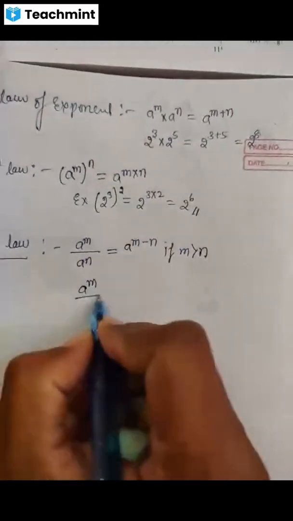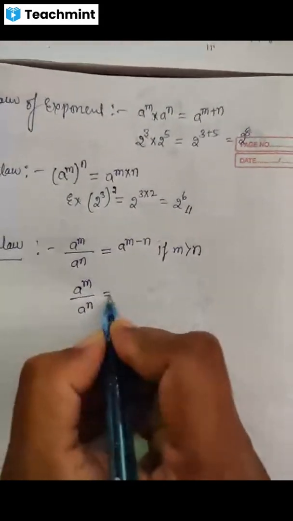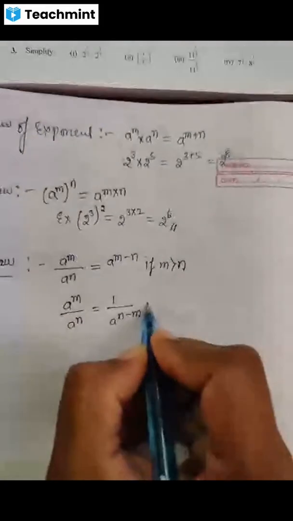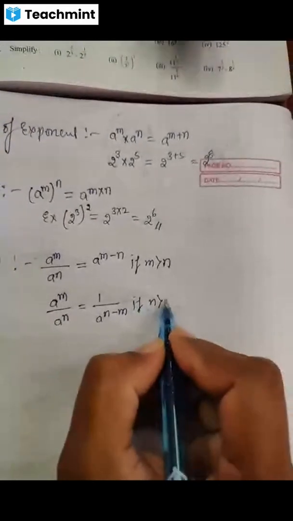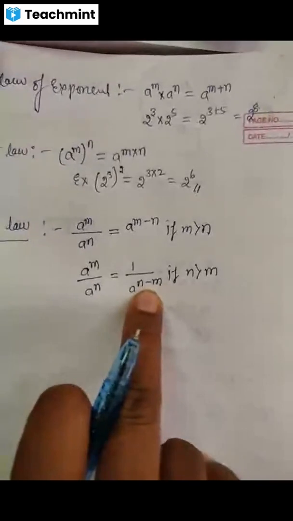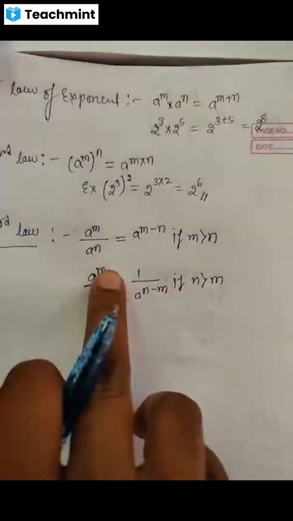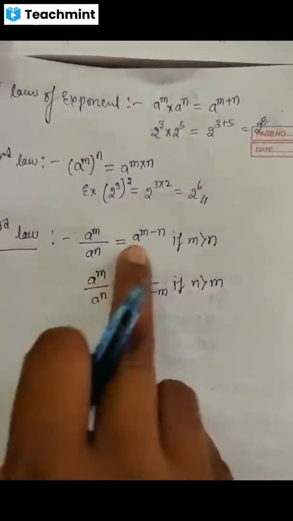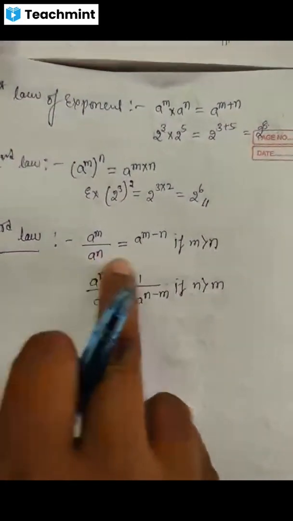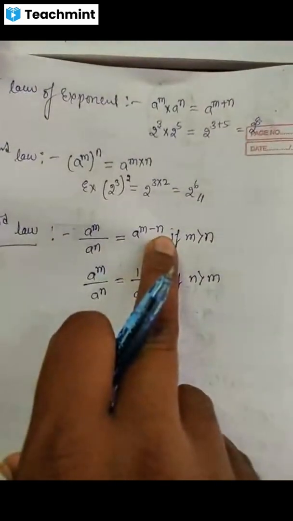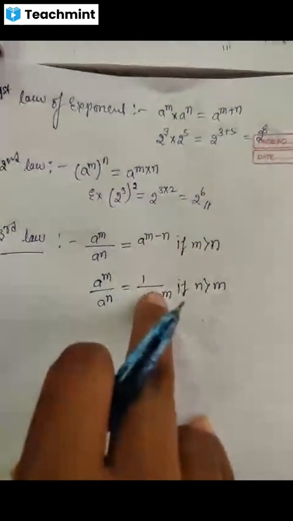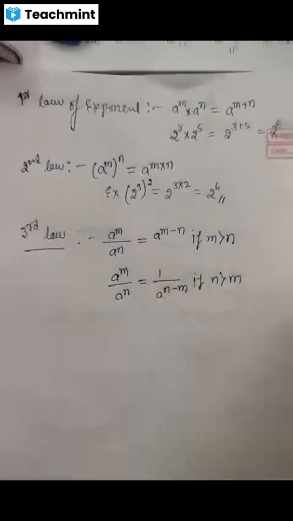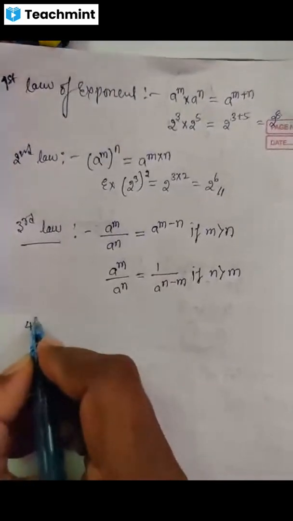One more thing, a raised to m divided by a raised to n is written as 1 divided by a raised to n minus m if n is greater than m. So here, if n is greater than m, we have to take m to the denominator and subtract it. If m is greater than n, take the n to the numerator and subtract it from m. So these come under the third law of exponent. Okay, so we'll move to the fourth law.